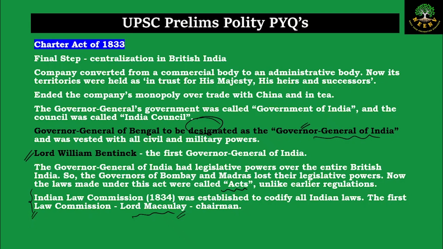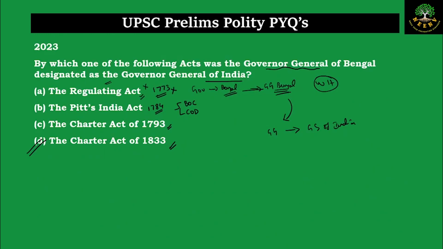So coming back to our question, in which act was the Governor General of Bengal designated as the Governor General of India? It was in the Charter Act of 1833. So the way to solve this question is trying to remember the major provisions. In the Regulating Act, the governor of Bengal became the Governor General of Bengal. Later on in the Pitts Act, that is double T, so double government, Board of Control, Court of Directors. The Charter Act of 1793 extended the powers. Ultimately, in the Act of 1833, the Governor General of Bengal became the Governor General of India. So D is the correct answer for this question.